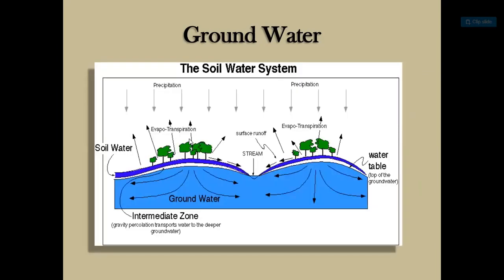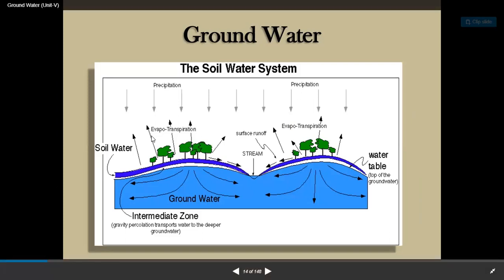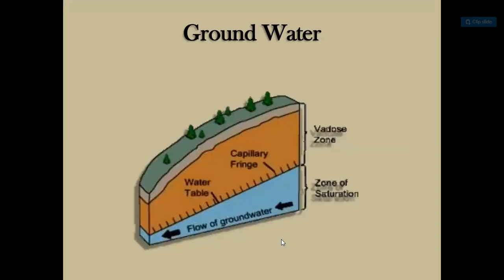So the soil water system here, this is the groundwater. This is the precipitation, evapotranspiration. This is the soil water. This is the groundwater. This is the stream. This is the surface runoff, evapotranspiration, water table, top of the groundwater. So this is the groundwater, guys.